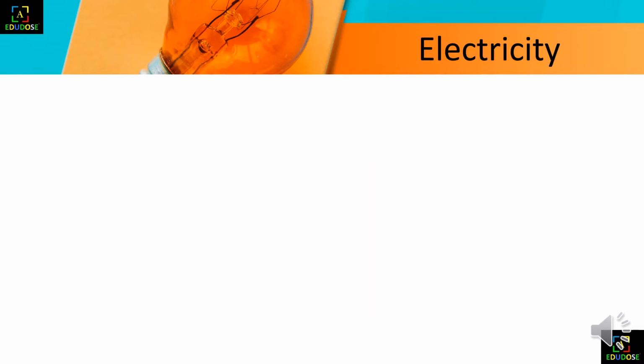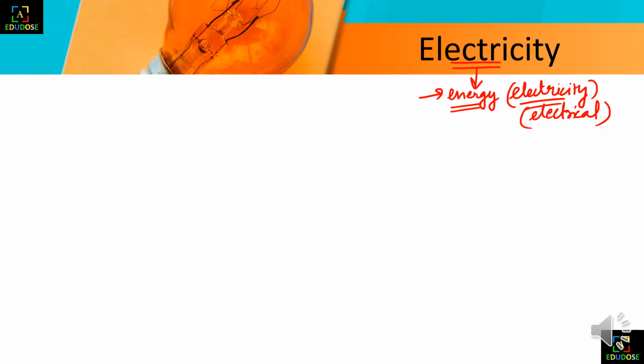So electricity. What is electricity? As we have understood, electricity is an energy. What type of energy is it? It is an electrical energy. So we are making a flow chart of it so that we can have easy notes, and also a mind map of electricity. It is a type of electrical energy, and if we have energy, we can do work.